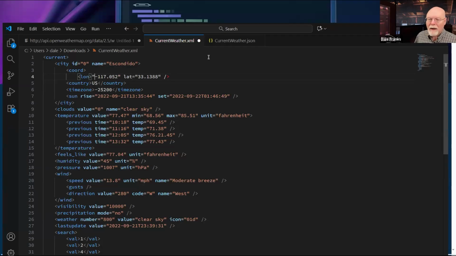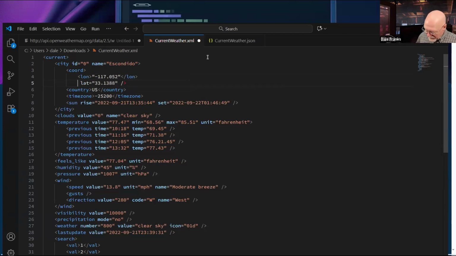And then I would have a closing longitude tag. And then here, I would have a latitude node rather, that does the same thing.